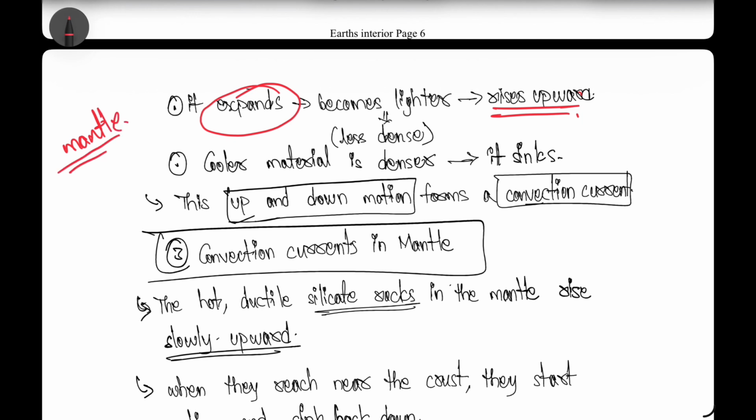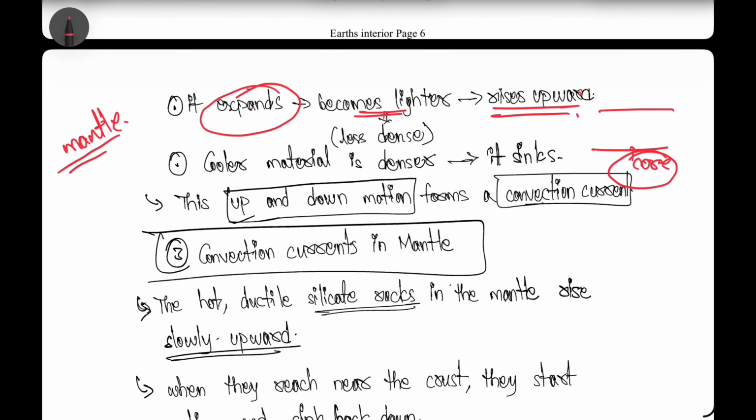Okay, so what is happening in this mantle region? Because of the heat coming from the core region towards the mantle, the rocks immediately above the upper core region will start melting and become lighter, and they will start moving upward. So let's say this is the core region, right?